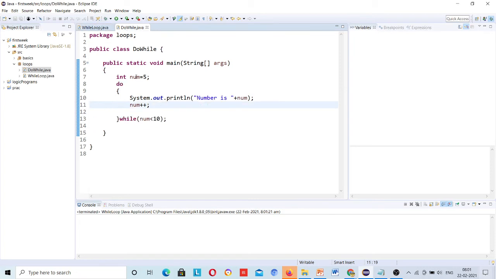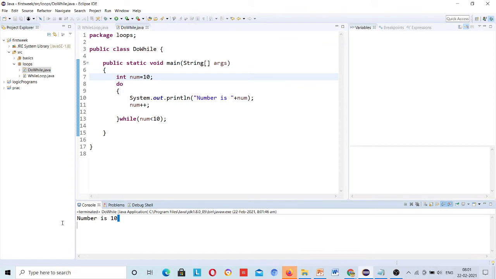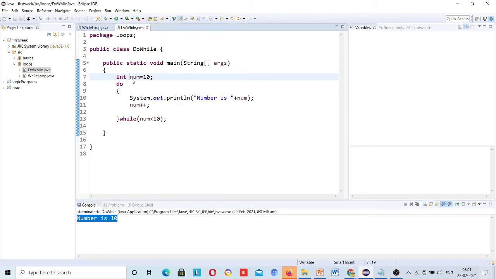But the same, let me do for the do while loop. Right click, run as Java. See, number is 10. Why did this happen? Because it came and initialized the value number is 10, then do, and it ran, right? "Number is" plus num, it printed 10. Then it incremented the number. Number became what? 11.